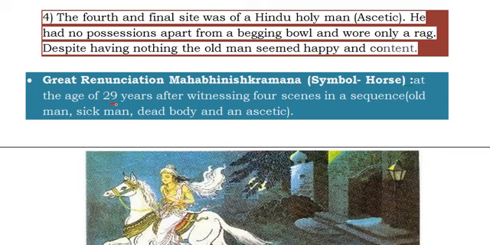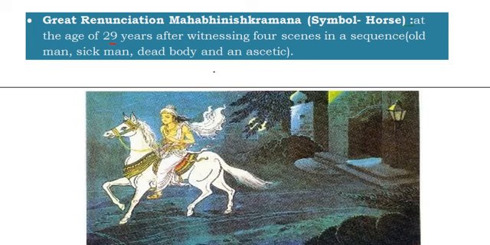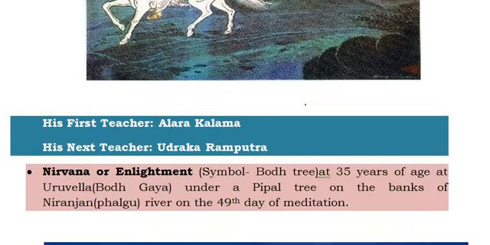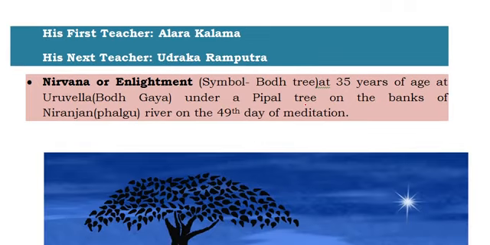You can remember that at the age of 16 he married. 13 years he was in married life. So at the age of 29, after watching these four scenes, he went out of the house. That situation is called Mahabhinishkramana, and Mahabhinishkramana is represented in the Buddhist inscriptions as a horse. Whenever someone is sitting on a horse, that is Mahanishkramana, great renunciation. When he went out, he met his first teacher, Alara Kalama, and later he went with another teacher, Udraka Ramputra. These are his two teachers.